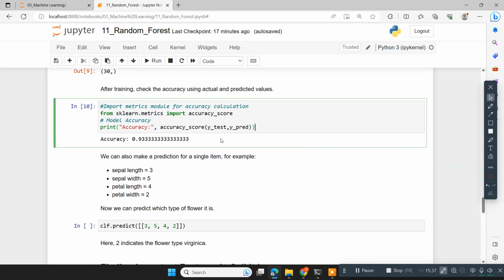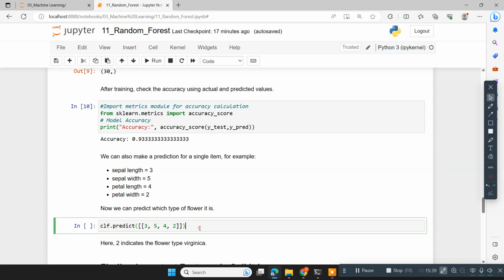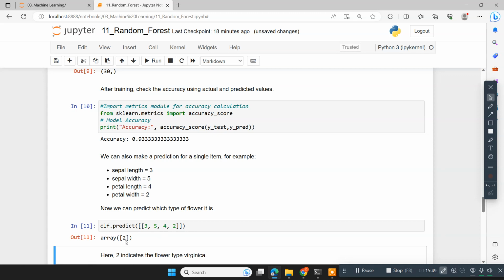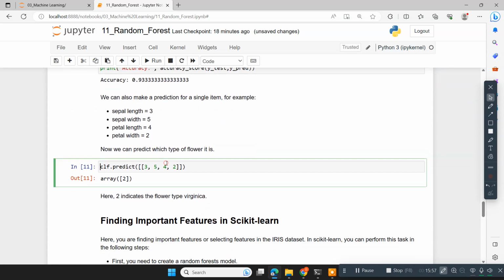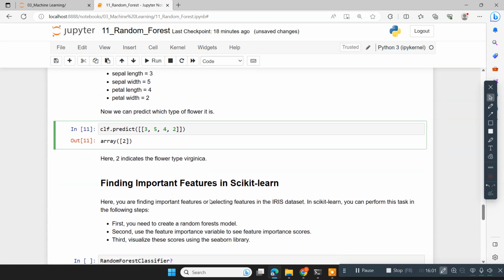So we have made the prediction for 20%. Now if you take some unknown sample, like this, with sepal length, sepal width, petal length, petal width, and you give this to the model, what prediction will it make? It has predicted 2. 2 means Virginica: 0 for setosa, 1 for versicolor, and 2 for Virginica. So for this sample, the model has predicted the flower type as Virginica.